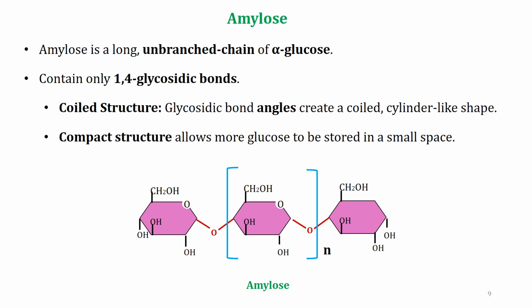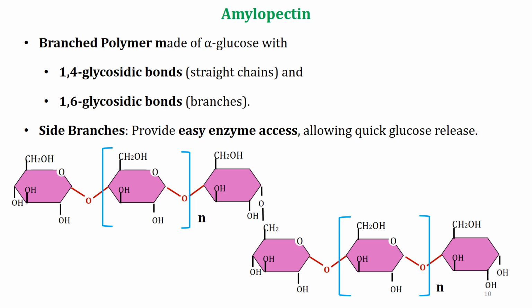Amylose is a long unbranched chain of alpha glucose molecules linked by 1,4-glycosidic bonds. This coiled structure allows the molecule to store more glucose in a compact space. Amylopectin, on the other hand, is a branched polymer of alpha glucose. It has both 1,4-glycosidic bonds and 1,6-glycosidic bonds. The side branches allow for easier enzyme access, which enables the quick release of glucose when needed.